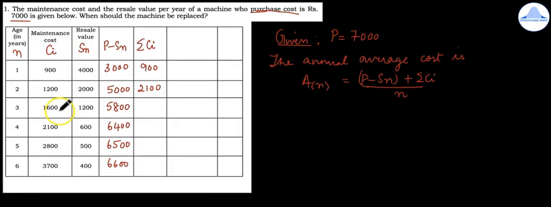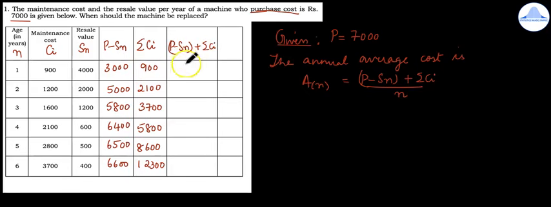Then 2100 plus 1600 is 3700. 3700 plus 2100 is 5800 plus 2800 is 8600. 8600 plus 3700, this is equal to 12,300.